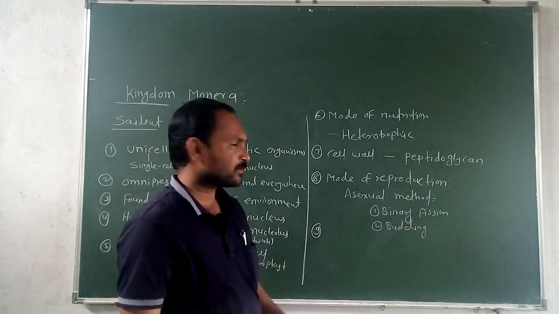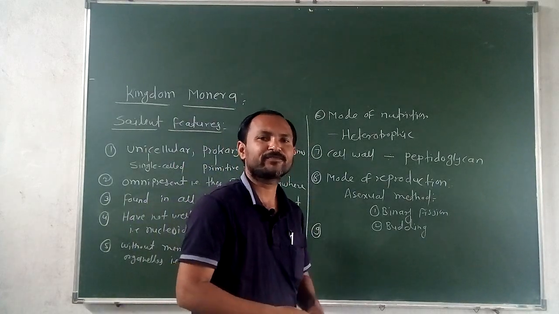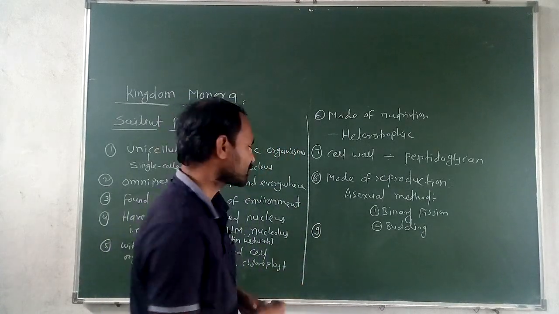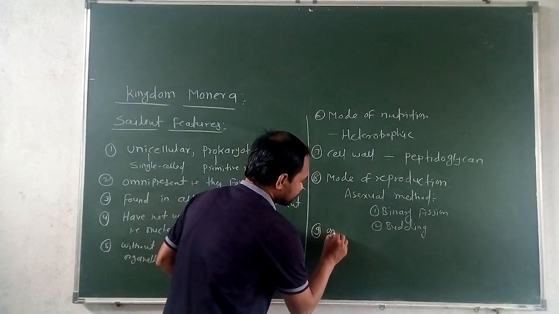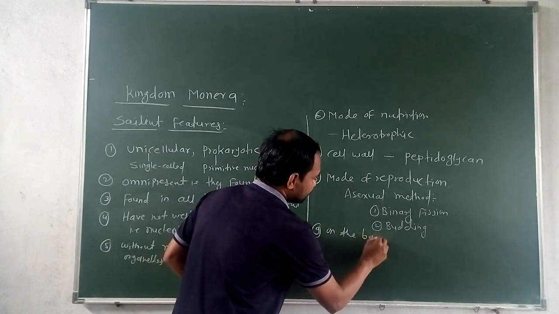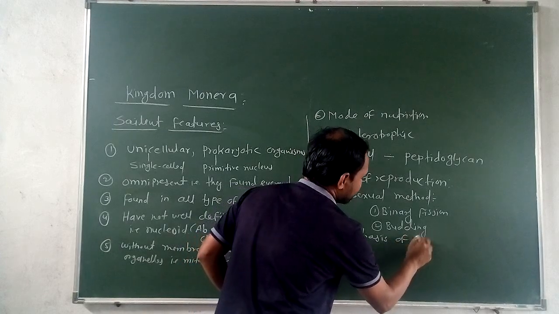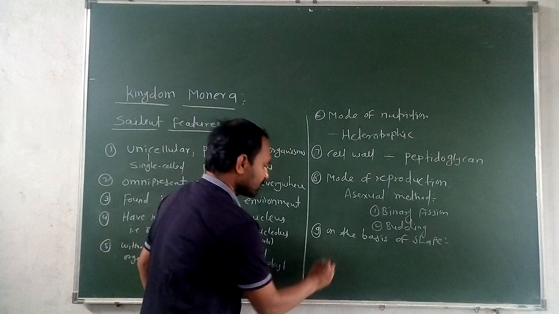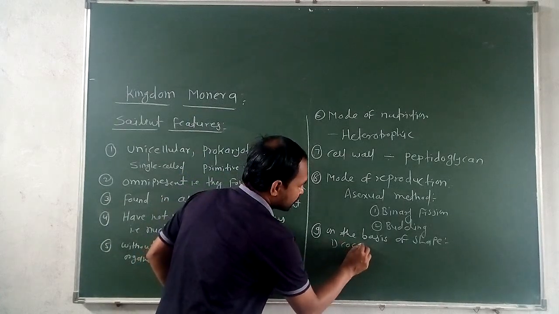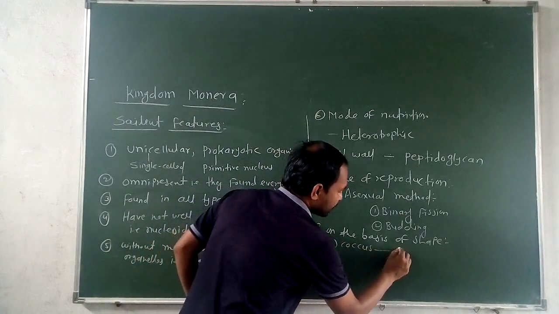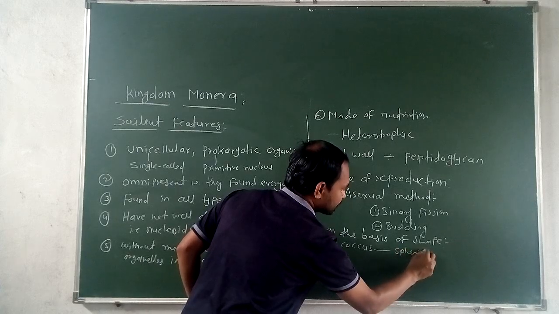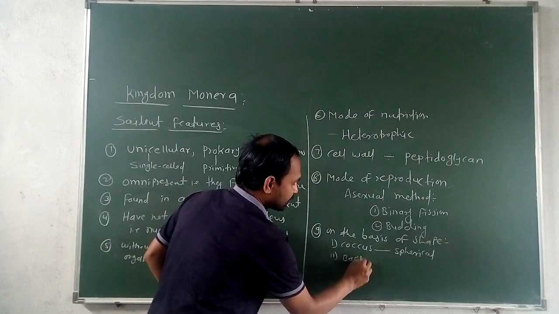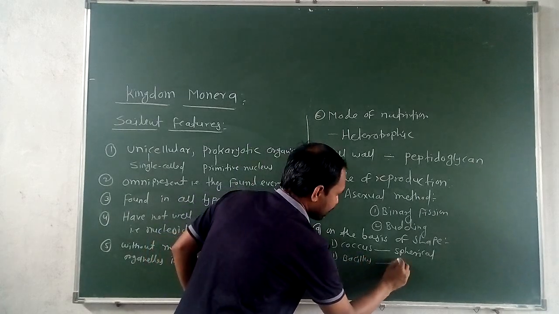After that, next one, organisms can be classified in different ways. On the basis of their shape, they can be classified into 4 types. First one, coccus, having spherical shape. Second one, bacillus, having rod shape.